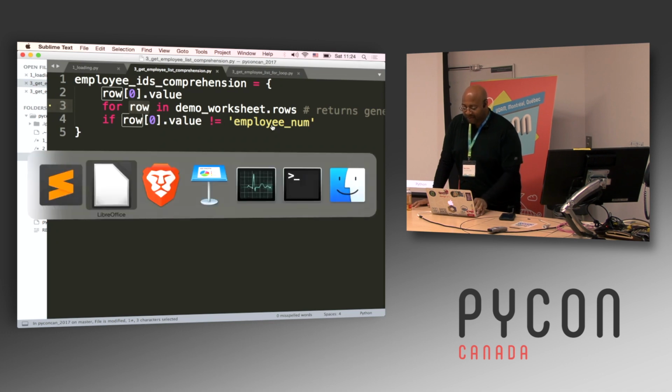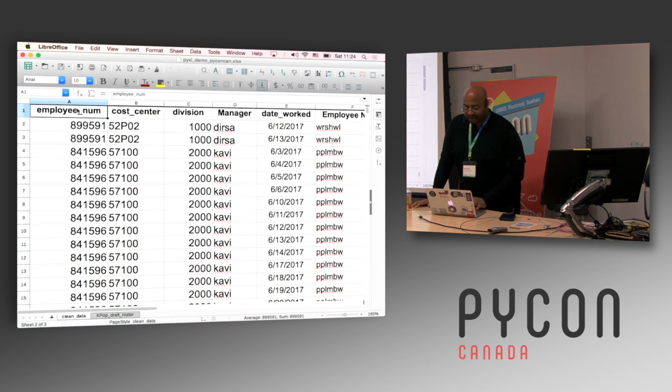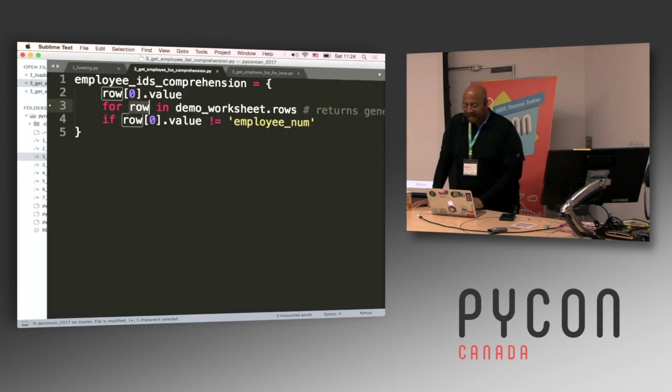So this is just a simple way for me to skip over just that header row. As long as that value is an employee number, then give me that employee number, give me that value. And since I've got the curly braces here, it's going into a set.